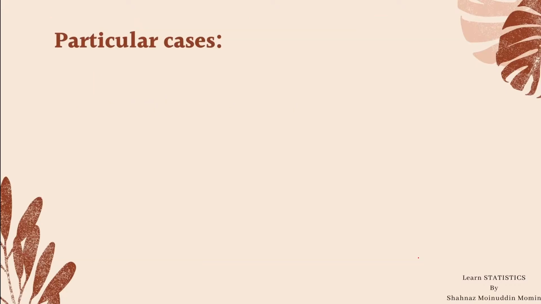Now we shall consider the particular cases of factorial moment. Put r equal to 1 in mu bracket r dash. This is the first case. We get mu 1 factorial dash is equal to summation xi factorial into probability pi.